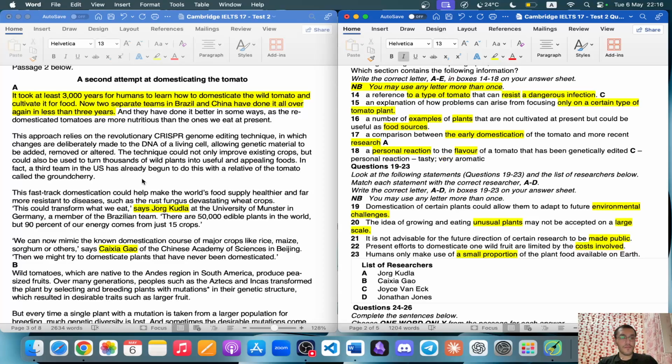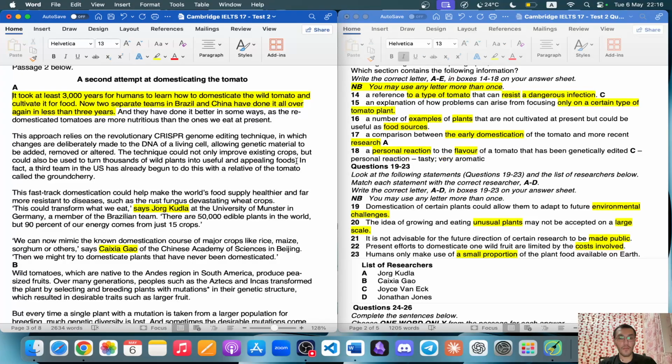Now, moreover, this approach relies on the revolutionary CRISPR genome editing technique in which changes are deliberately made to the DNA of a living cell, allowing genetic material to be added, removed, or altered. The technique could not only improve existing crops but could also be used to turn thousands of wild plants into useful and appealing foods.